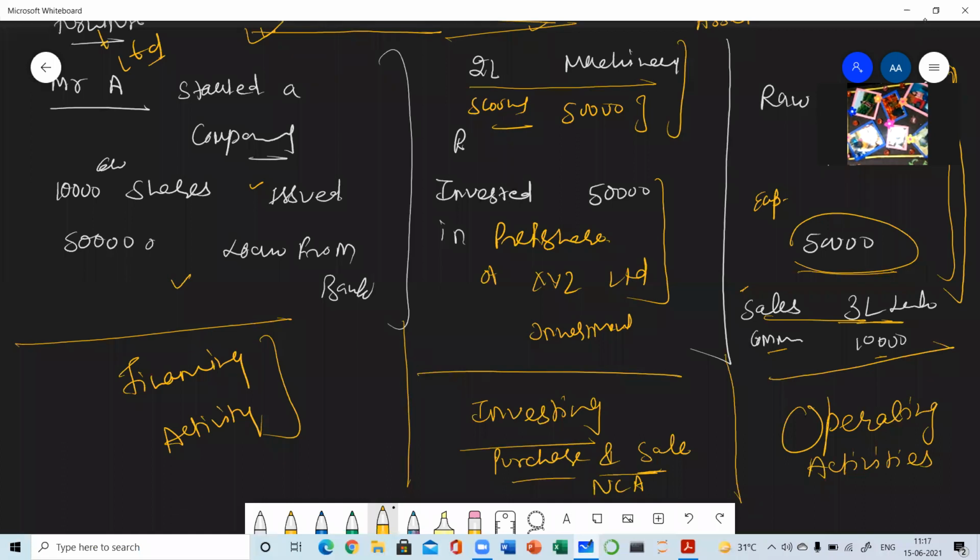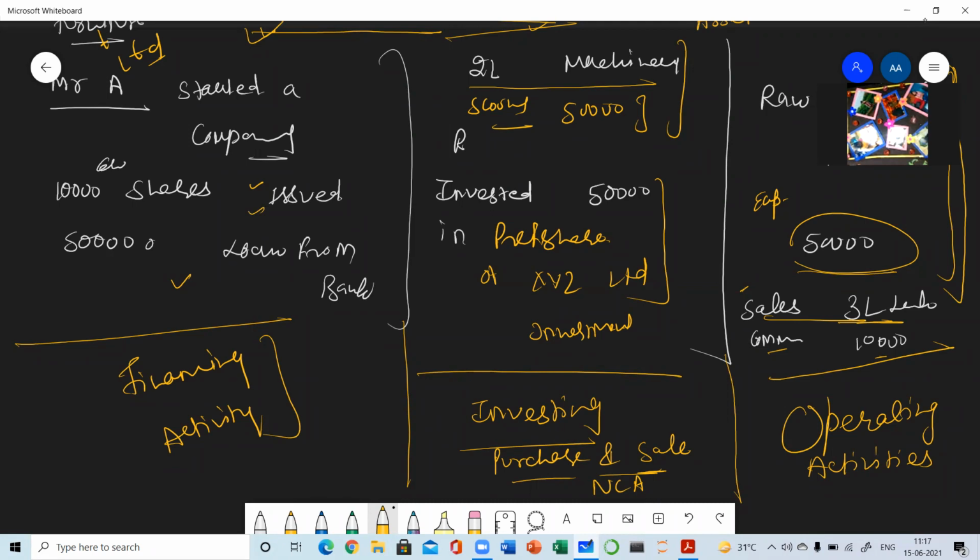Diversification means entering new product lines which we were not earlier producing. So for all these purposes, we need finance. So financing activity will be done from the beginning of the business till the end, but not on a very regular basis. Suppose we have taken a loan, so that is an example of financing activity.